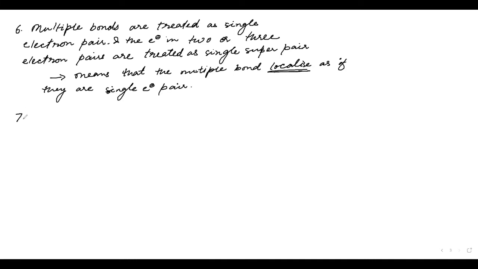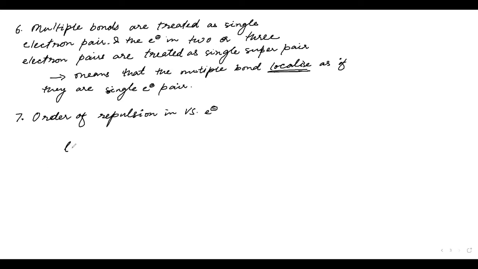And the seventh point that you have to understand is the order of repulsion. When we are considering the valence shell electrons, we will have two types of electron pairs: lone pair electrons and bond pair electrons.